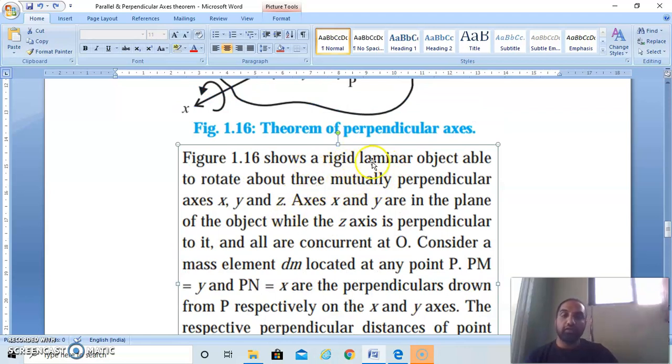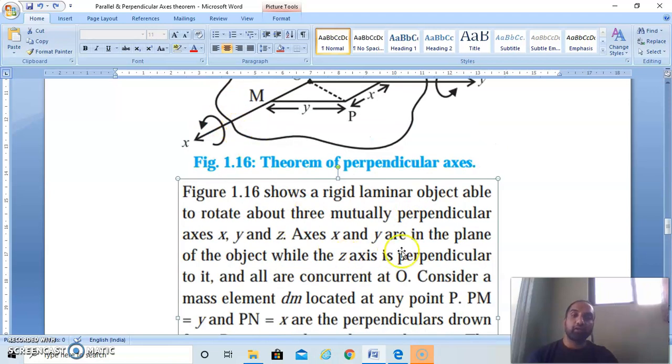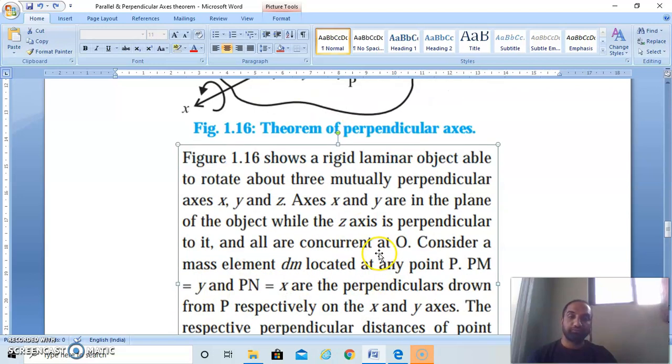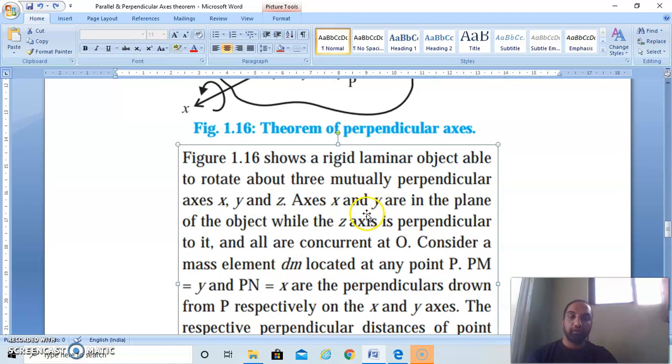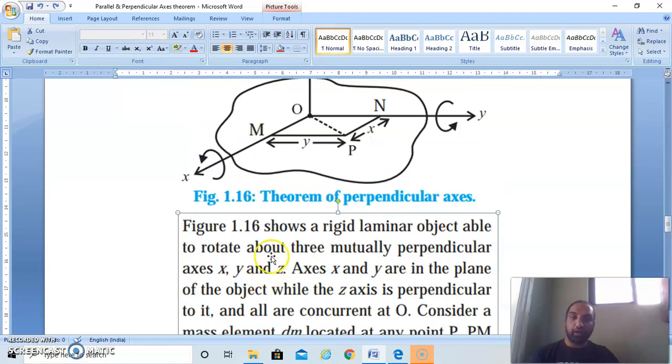So from this figure, a rigid laminar object is able to rotate about the three mutually perpendicular axes x, y, and z. Axes x and y both are in the same plane of the object, while axis z is perpendicular to it, and all are concurrent at point O. Now we have to take a small element dm located at point P. Pm is equal to y, and Pn is equal to x.